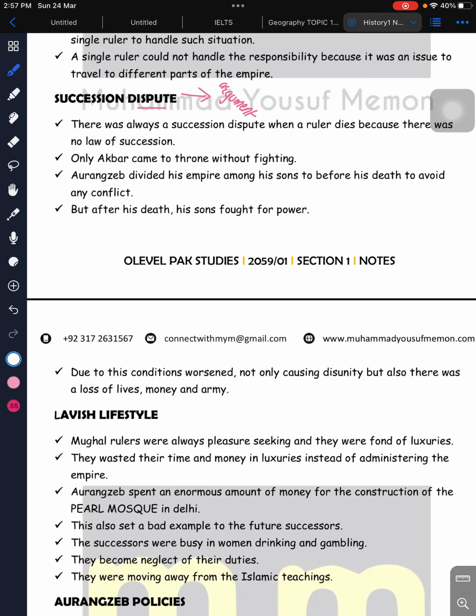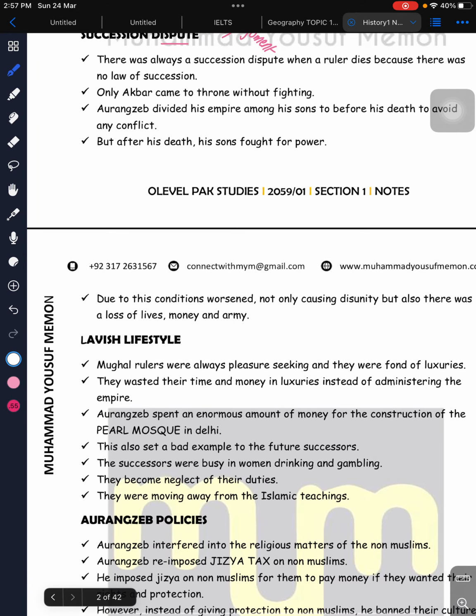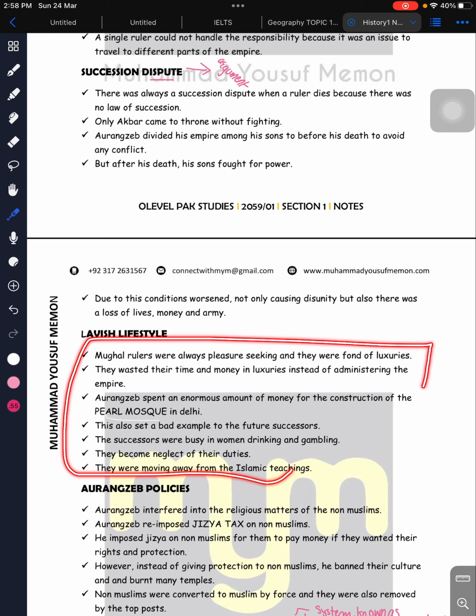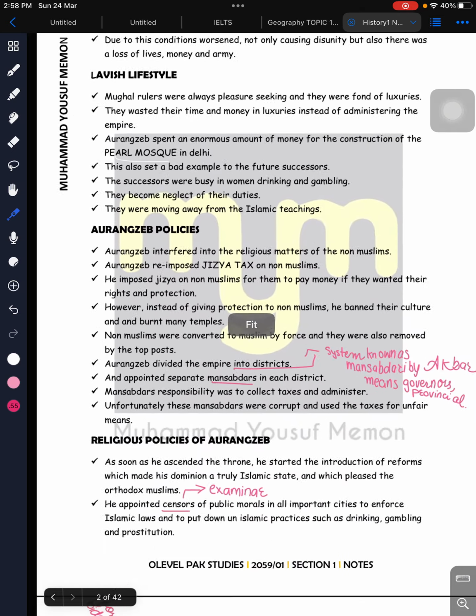Yes, we have a lot of points now. So they built a pearl mosque in Delhi, sorry, not Lahore. He built a pearl mosque in Delhi, and this also set a very bad example for the future successors. They always neglected their duties, and they were moving away from Islamic teachings. They wasted their money and time on luxuries, when instead they could have administrated the empire. After that, we have some Aurangzeb policies too.